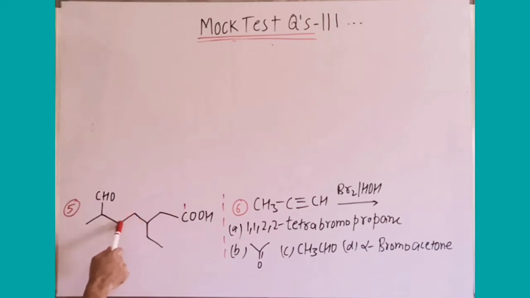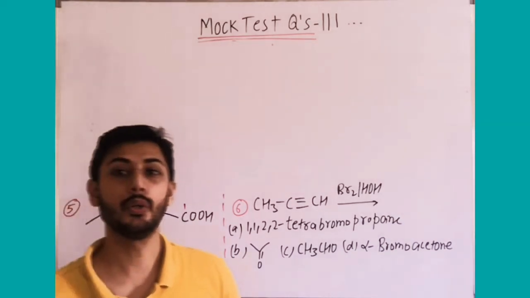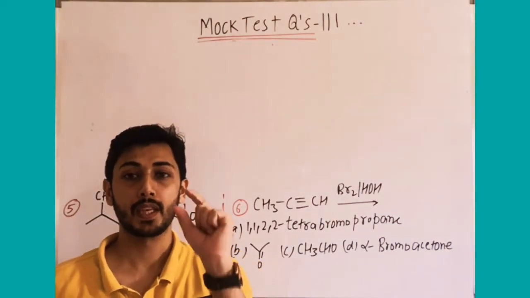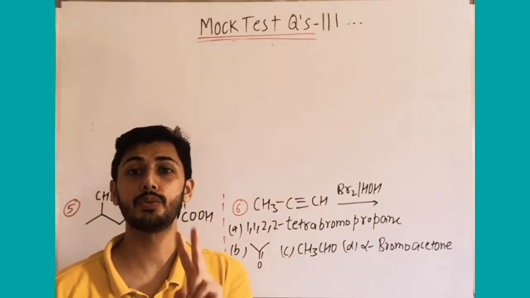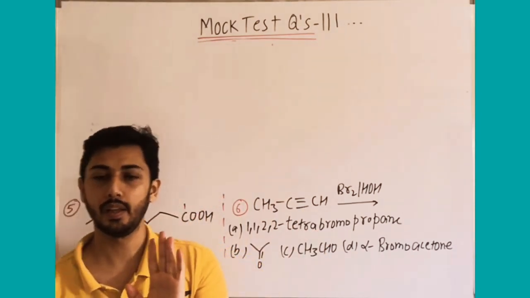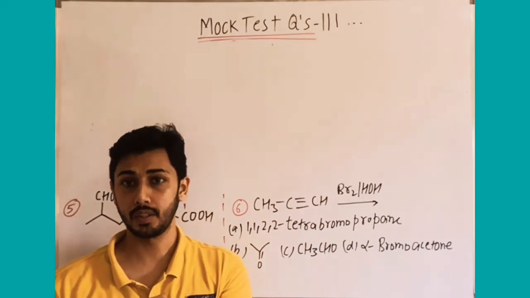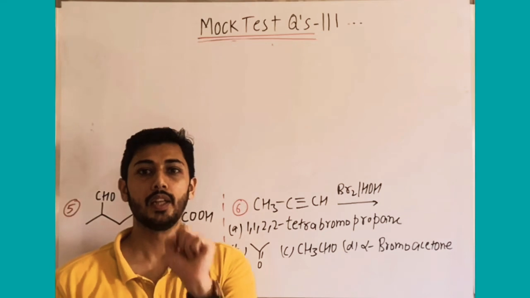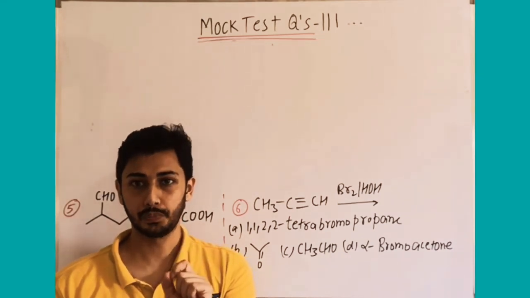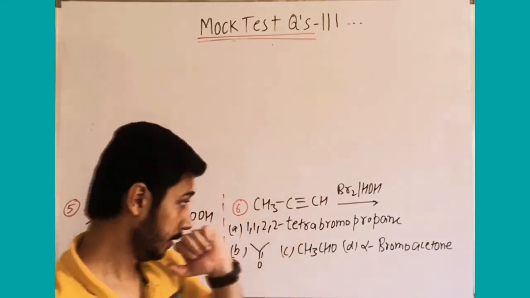1, 2, 3, 4, 5, 6, 7. 1, 2, 3, 4, 5, 6, 7. Now if you remember, in aldehyde I have told you, in IUPAC naming we have done the CHO carbon of aldehyde. If it is a prefix, then we can use two prefixes. One is formyl, when its carbon is not considered. But if its carbon is considered in the parent chain, then its prefix is oxo. Okay, that we have done already.